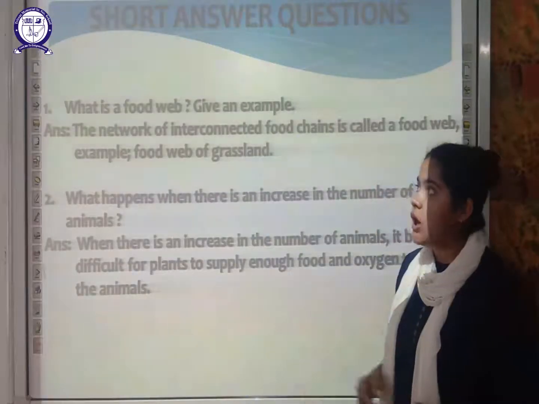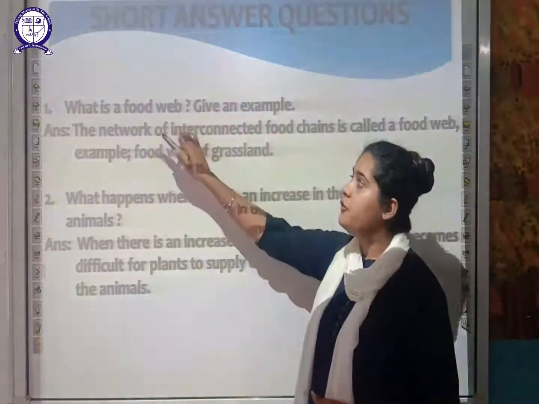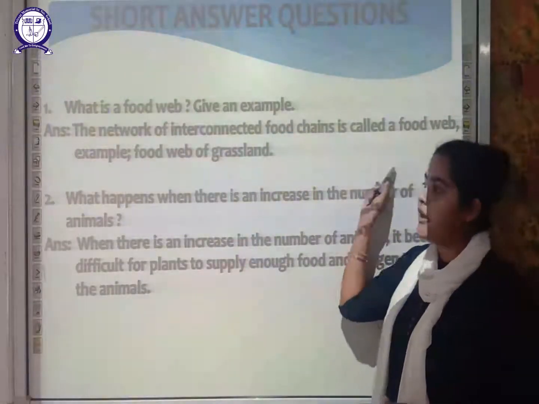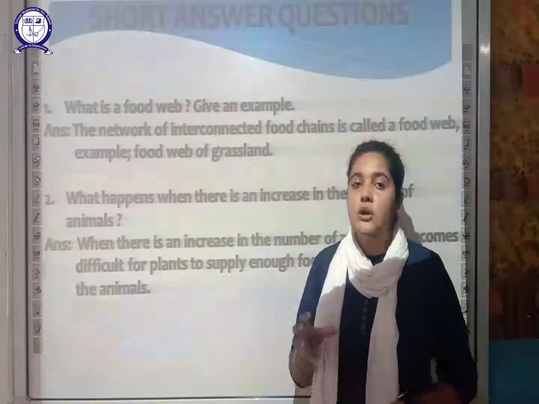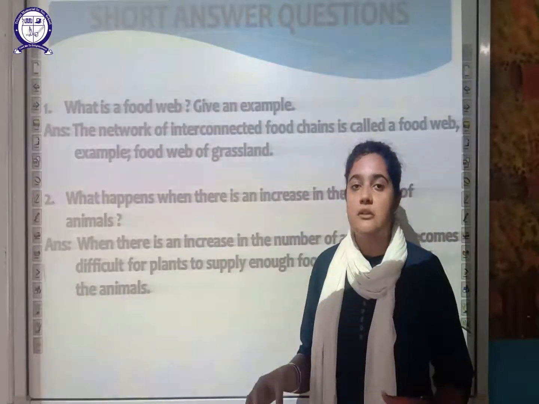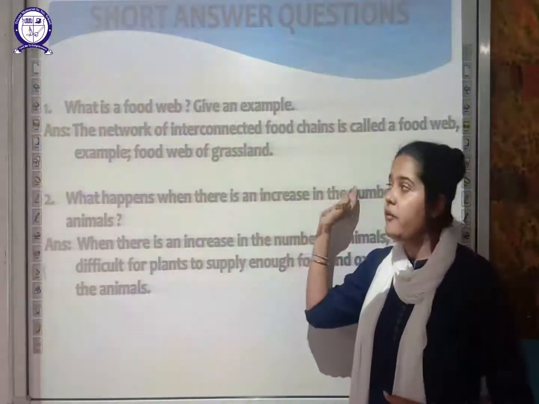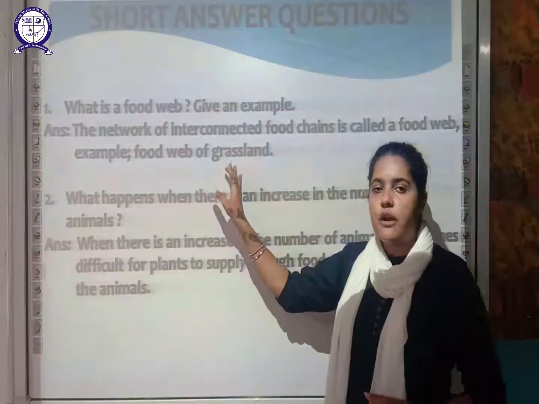Next is your short answer question. First of all, what is a food web? Give an example. The network of interconnected food chains is called a food web. As I told you, no single food chain operates in isolation. So there is a network of interconnected food chains that forms a food web. An example is the food web of a grassland.